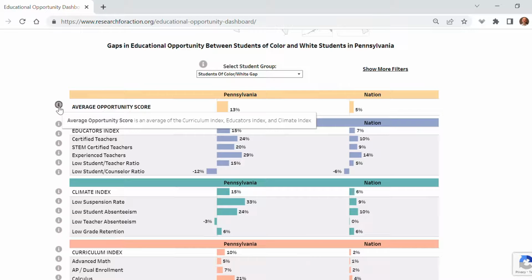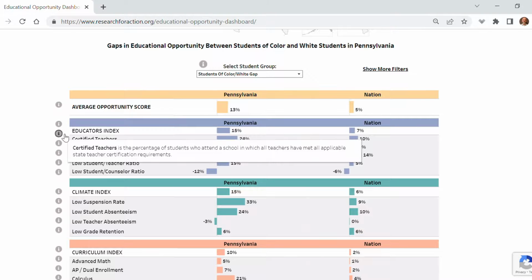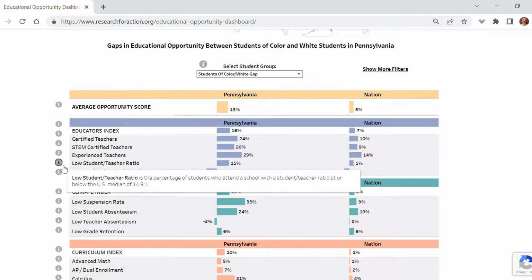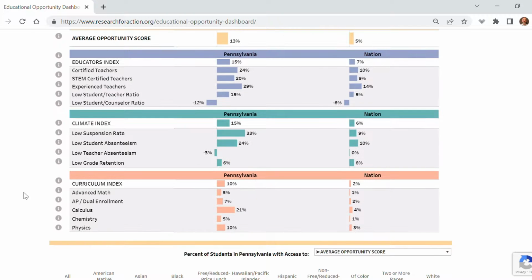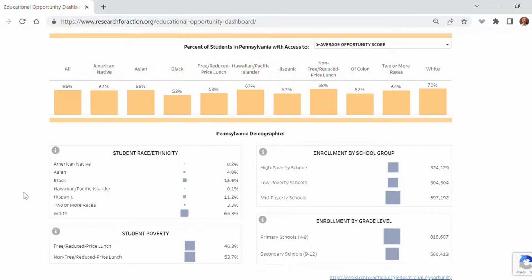On the Snapshot tab, users can hover over each indicator to view the definition. Users can also view each state's student demographic information at the bottom of the snapshot page.